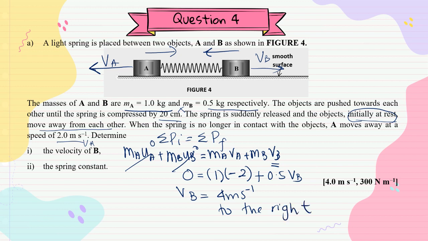Because the question asks you for the velocity, and velocity is a vector quantity, you need to state the magnitude, 4 meter per second, and the direction, which is to the right.